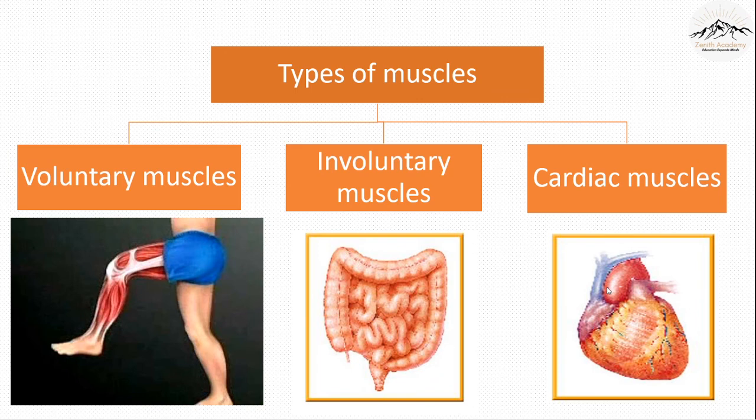Cardiac muscles, the third type of muscle. The cardiac muscles are structured like voluntary muscles and function involuntarily. So the muscles of the heart, these are the cardiac muscles. They work throughout life without getting tired at all. So these muscles are also very important. They are necessary for the proper functioning of our body. Voluntary muscles, involuntary muscles and cardiac muscles.